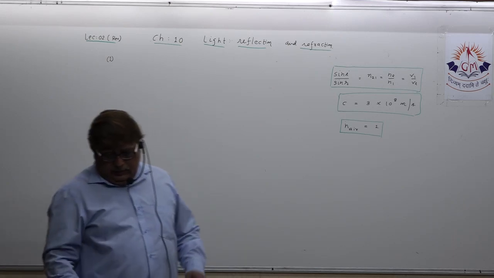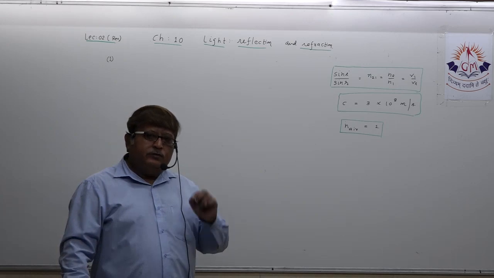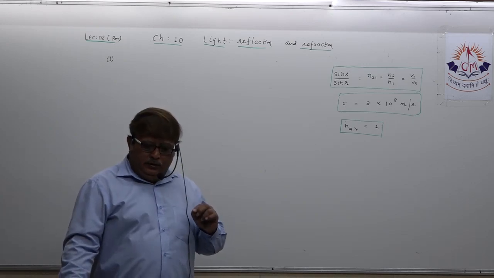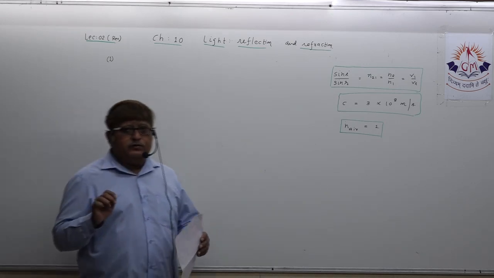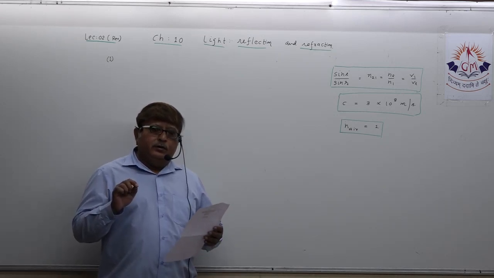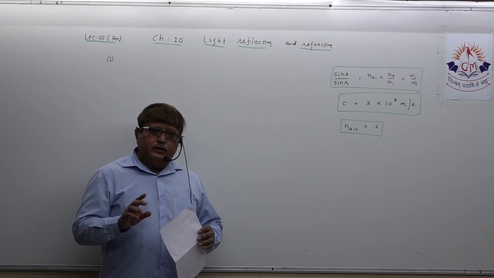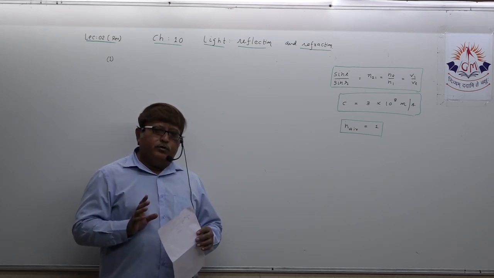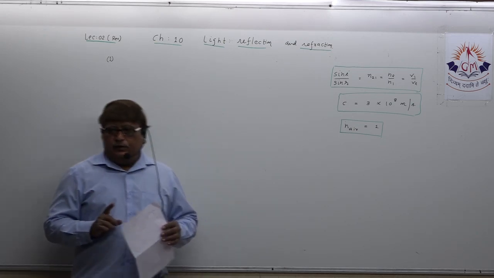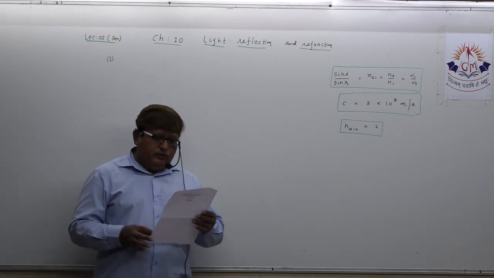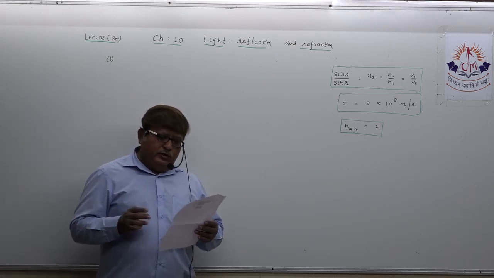The refractive index, whenever such words are there, the refractive index, that means, dear student, it is absolute refractive index. Okay, what is that? I am speaking it.